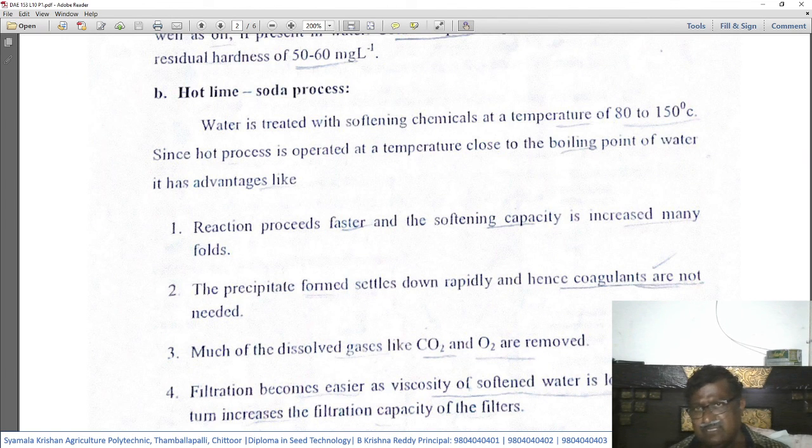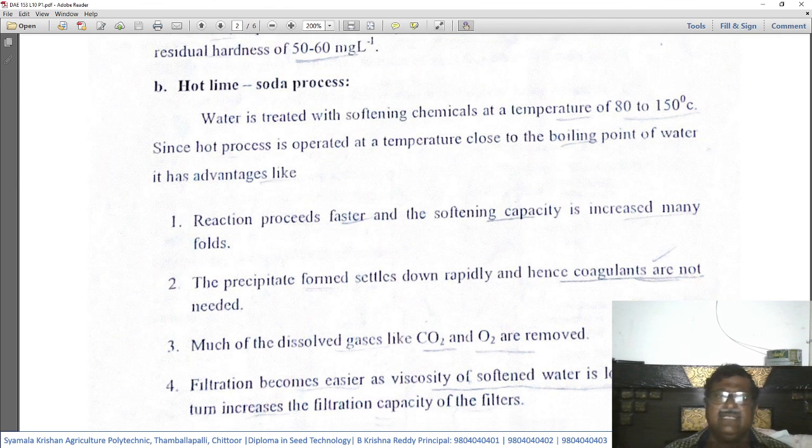Since this temperature range is between 80 to 150, the following advantages are there. Number one, reactions proceed faster and the softening capacity is increased many folds. Whenever any chemical reaction is happening, due to the rise in temperature the process speeds up and is done faster, and thereby the softening capacity also increases manifold.